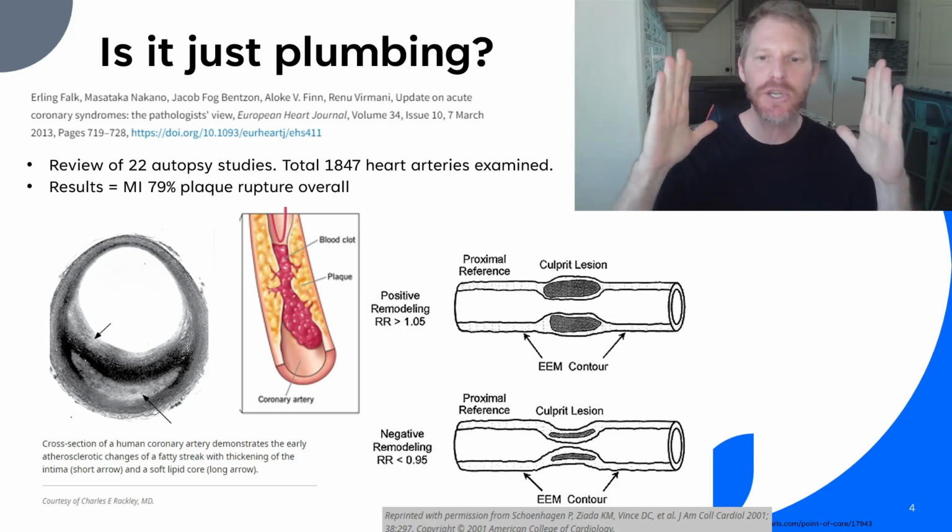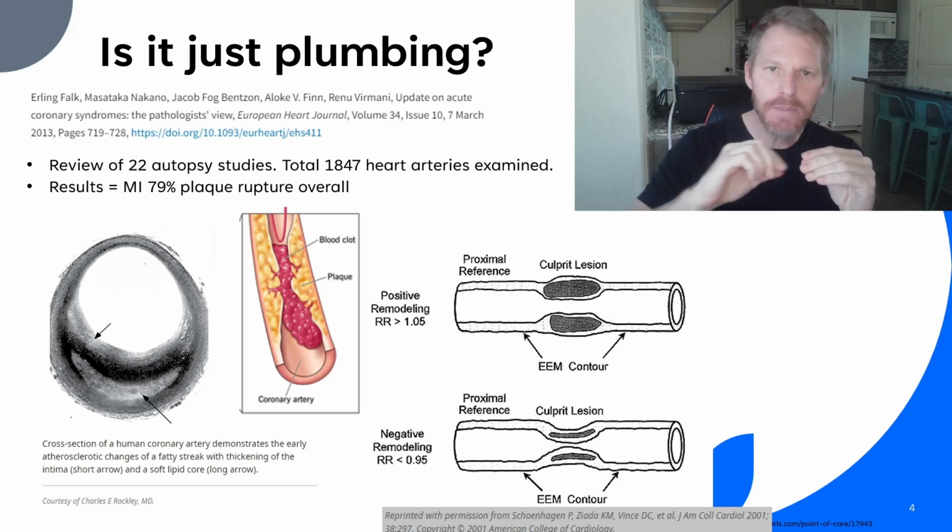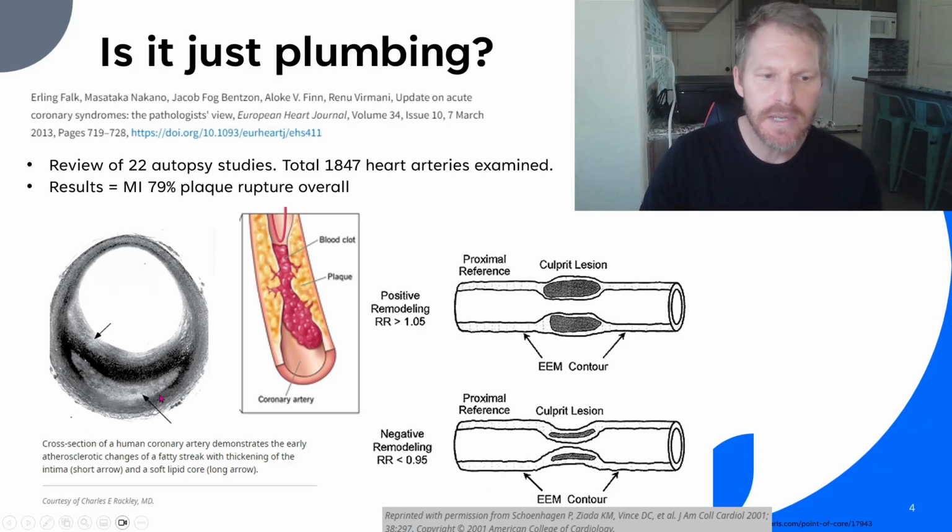Now, so it's not just narrowing that is the problem, it's that rupture of that fat. So once again, in this picture, here's that fat, the body is walling it off with muscle essentially, but as that fat grows, it narrows that muscle layer, which can cause a hot rupture, and then the platelets and all that is attracted to that area, causing the clot and a complete narrowing.